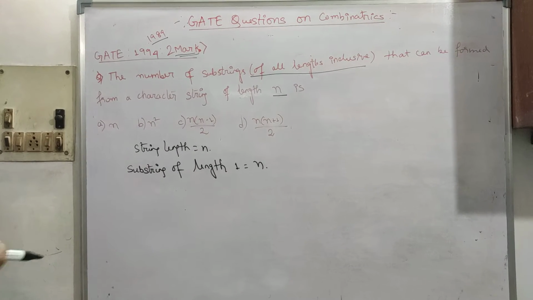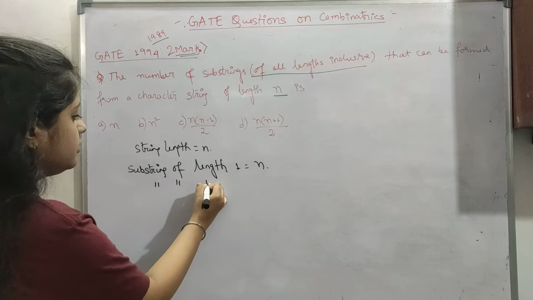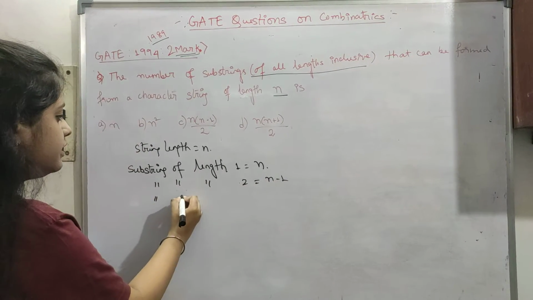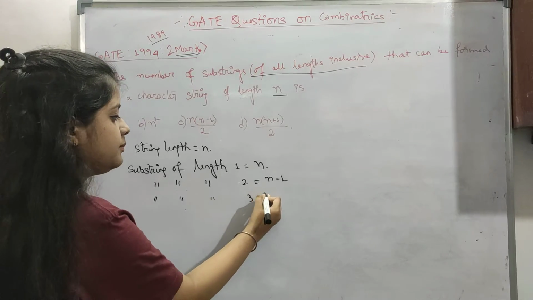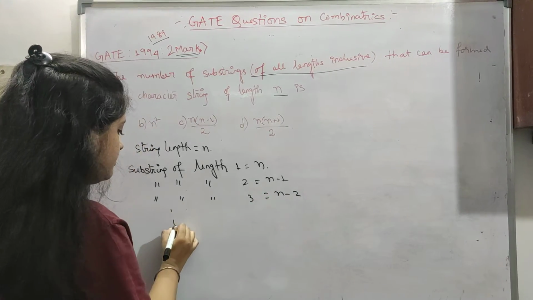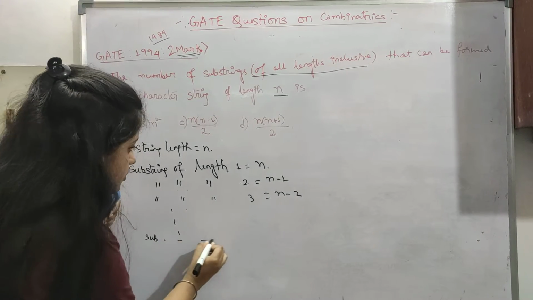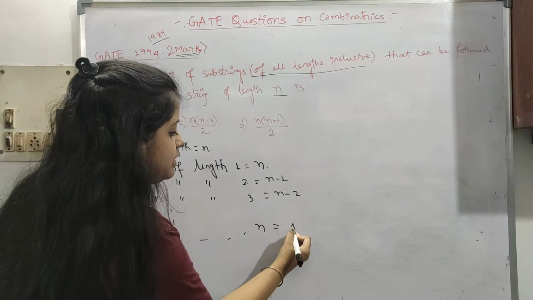For substrings of length 2 it will be n minus 1. Next, substrings of length 3 will be n minus 2. This will go on. Next, substrings of length n will be 1.